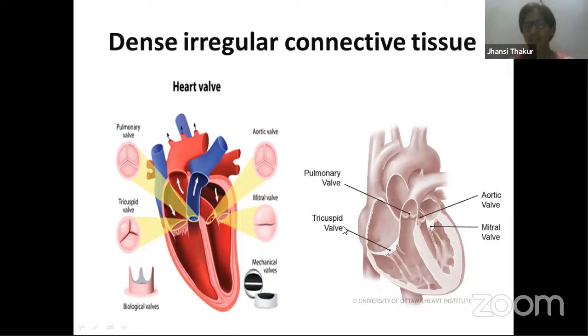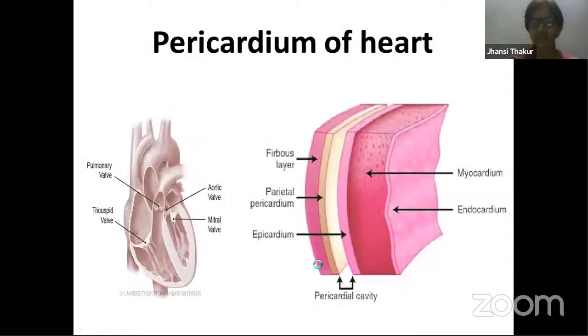So this is tricuspid valve. And then here you have bicuspid valve, which is also called mitral valve. This is on the left side, left atrium and left ventricle. Similarly, the blood that is pumped to the lungs, we call it pulmonary valve. And the blood that goes to all parts of the body, that is aortic valve. So all these 4 valves are provided with this dense irregular connective tissue.